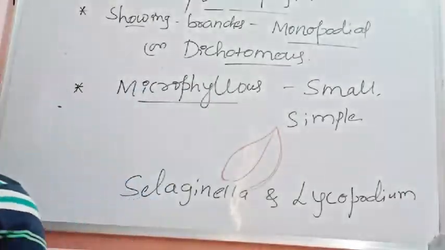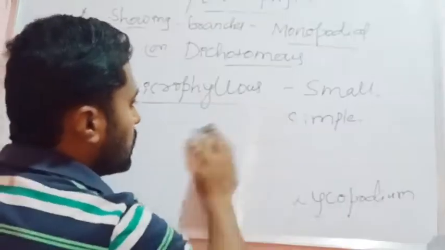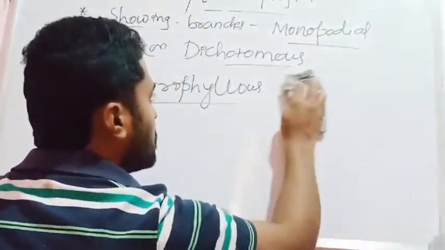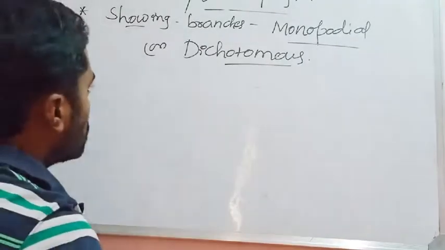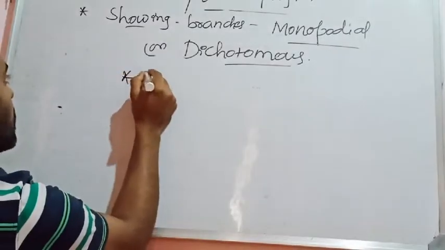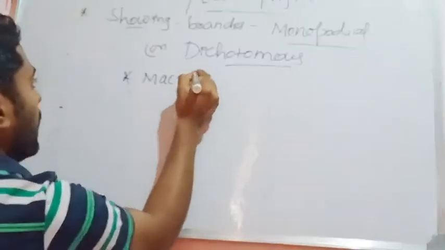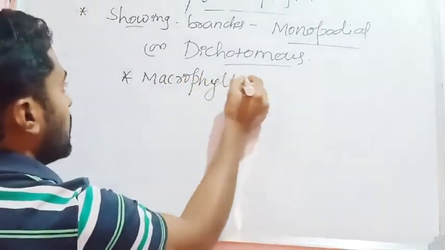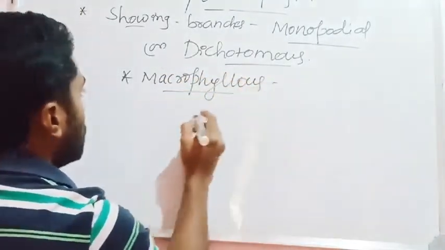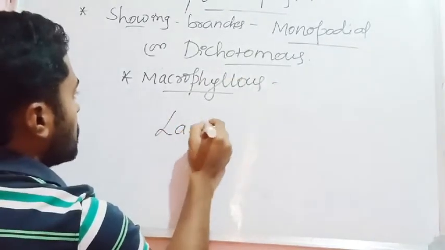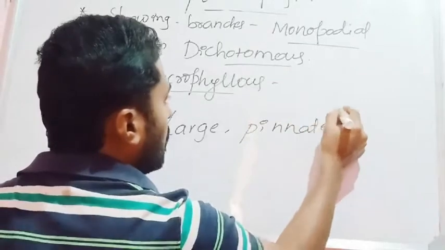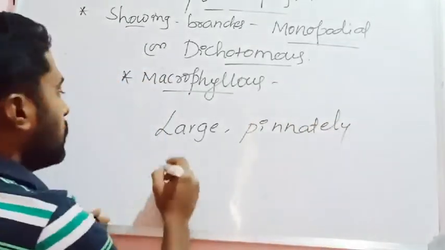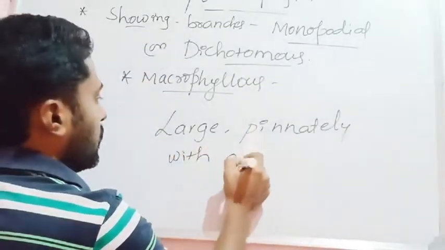Then the macrophyllous pteridophytes. As the name itself suggests, macro means large, phylla means leaves. Macrophyllous pteridophytes are those that bear large, pinnately compound leaves with a petiole.